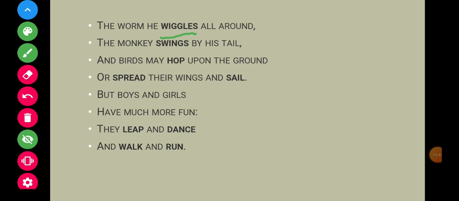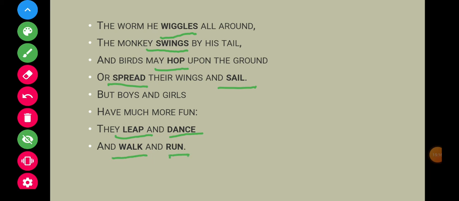It's an action word. The monkey swings. It's also an action word. And birds may hop upon the ground or spread their wings and sail. Hop, spread and sail, all are action words. But boys and girls have much more fun. They leap and dance. So leap and dance, both are action words. And walk and run, both are action words.